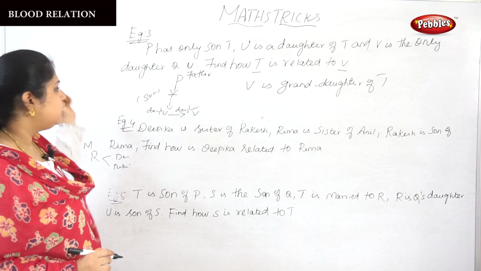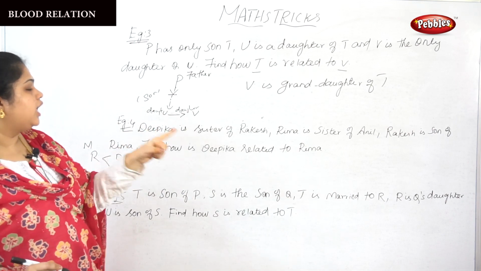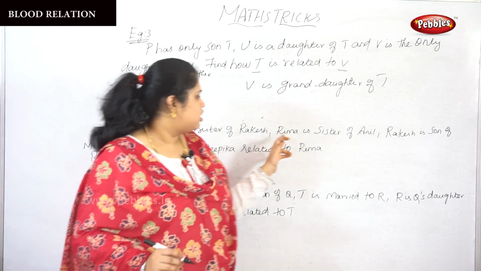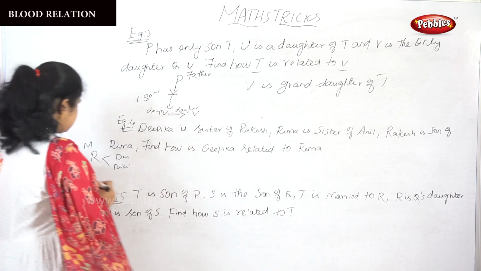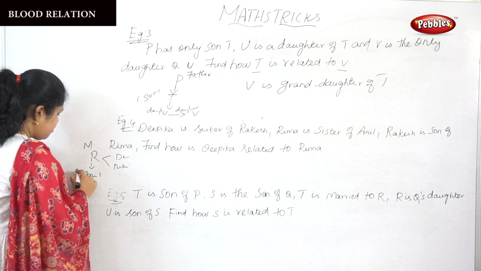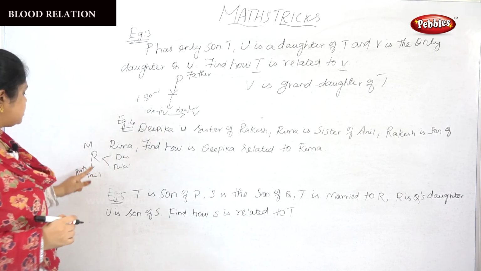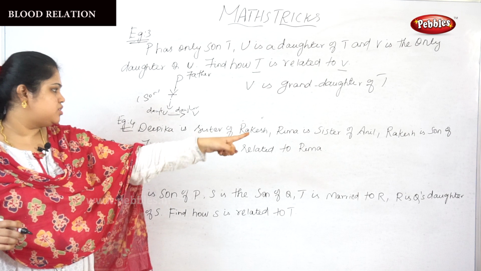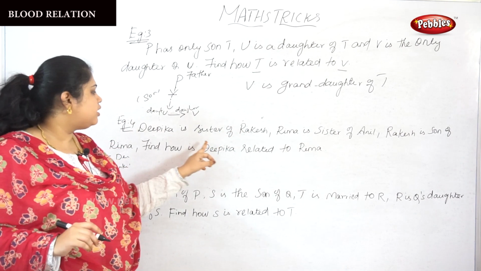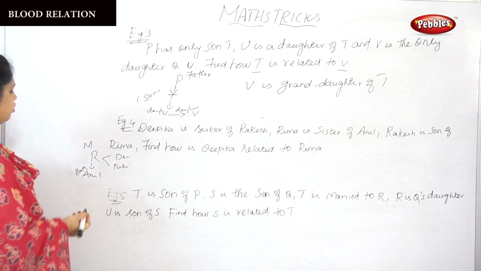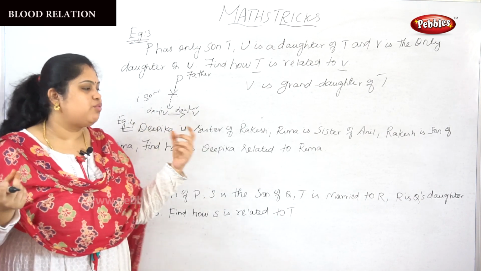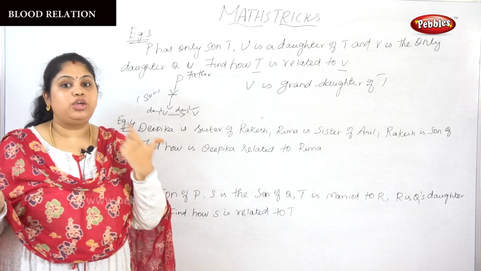Okay, next question. Rakesh is son of Reema. Reema is sister of Anil, means Reema's brother is Anil. Rakesh is son of Reema, isn't it? We have just found it out. Find how Deepika is related to Reema. They are mother and daughter. Very easy, but they have given one extra relationship to make you confused.